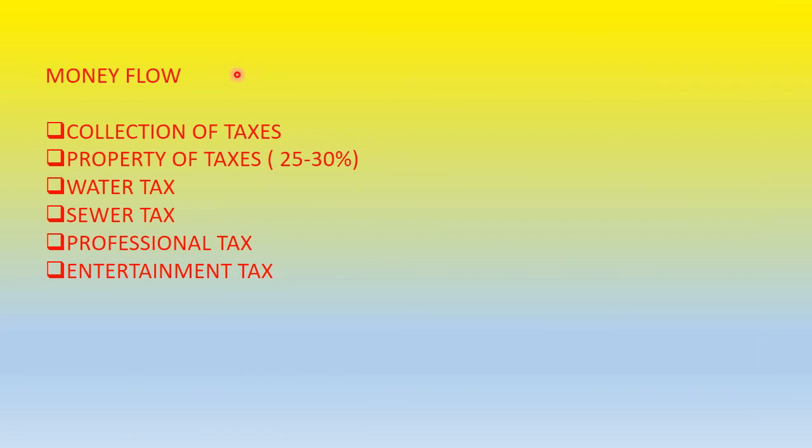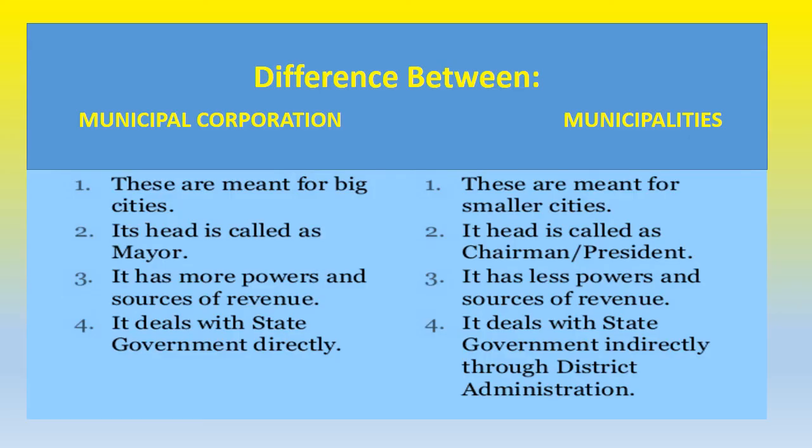Now for any government to work, like in Gram Panchayat also we see where the funds come from, the financial assistance. So money flow is needed. How are they getting it in an urban setting? The municipal corporation, municipality or Nagar Panchayat collect taxes. Majorly property tax is there, which contributes 25 to 30%. Then they have water tax, sewer tax, professional tax, and entertainment tax.